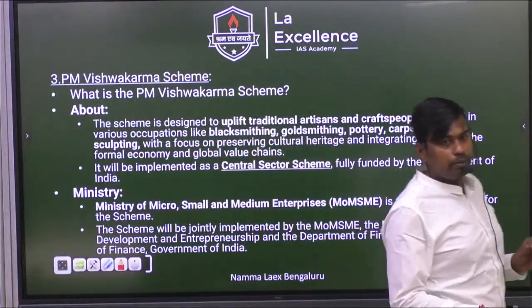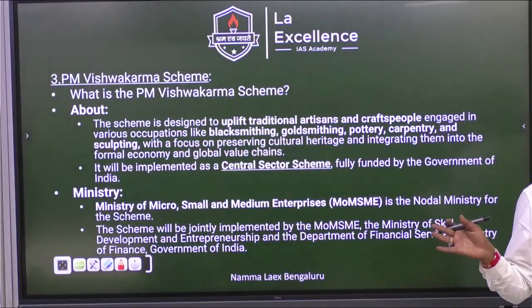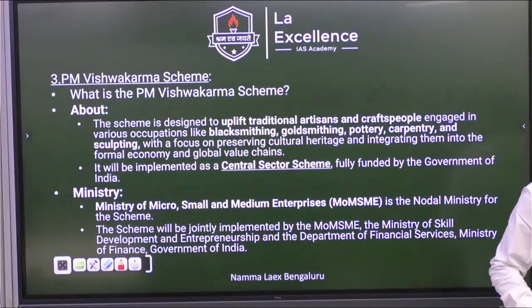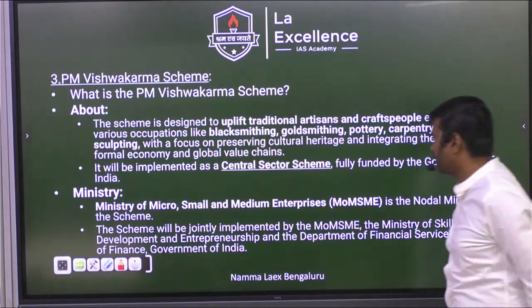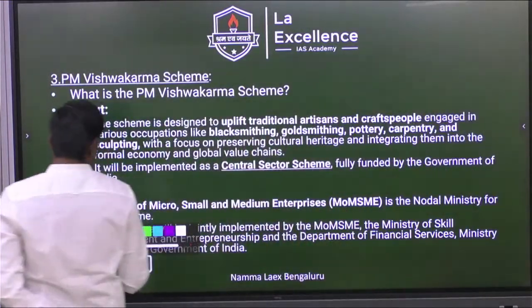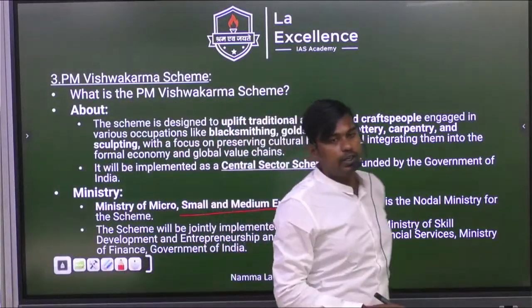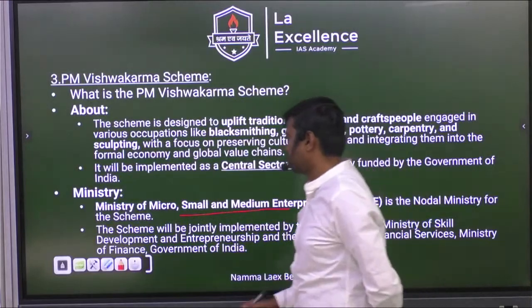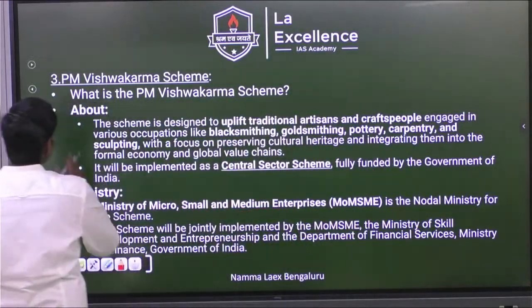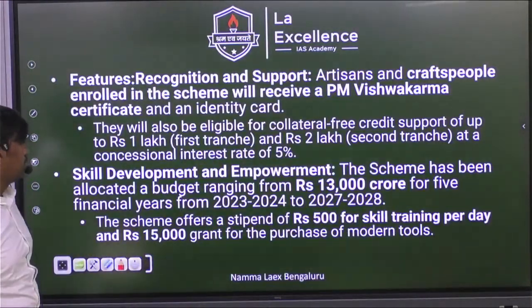And who are the people who will be covered here? Traditional artisans and craft persons. For how many categories? 18 categories we have included. And it is operated by 3 ministries. What are they? MSME, skill development, and the third one is the finance ministry. So 3 ministries are operating this, and 13,000 crore has been allotted.